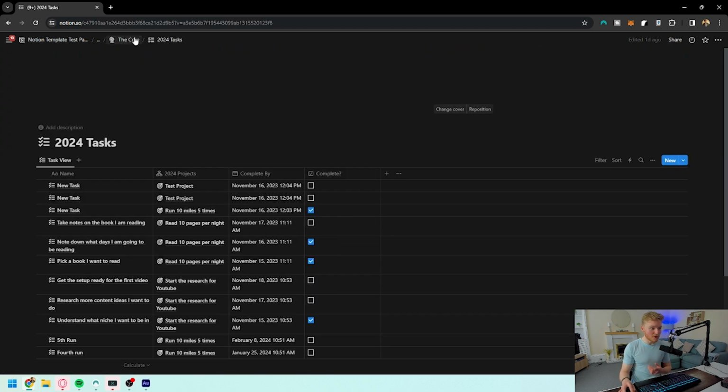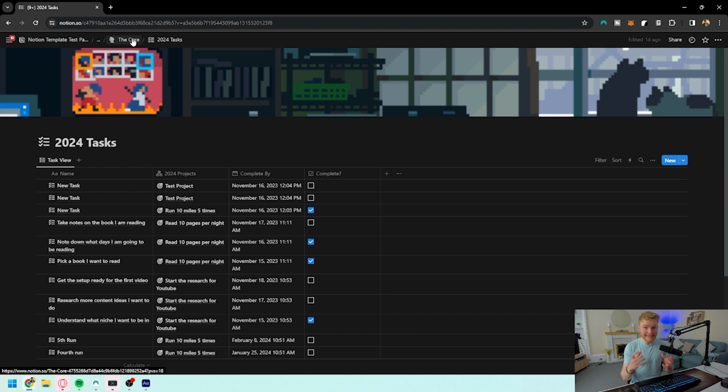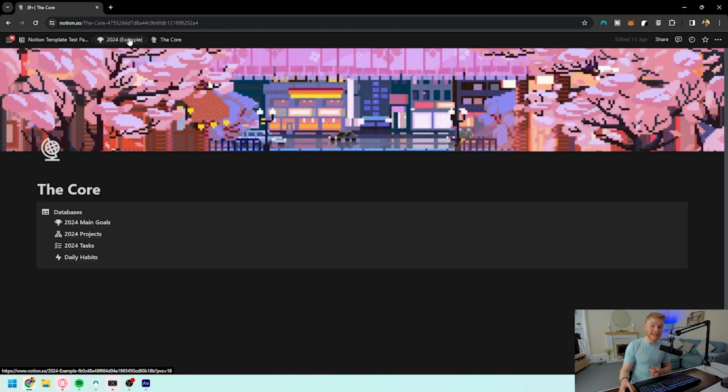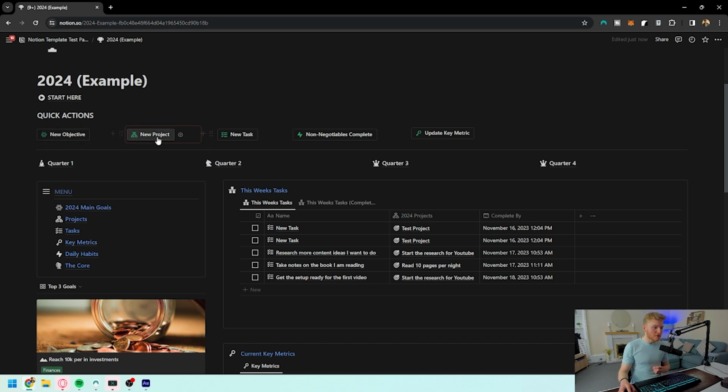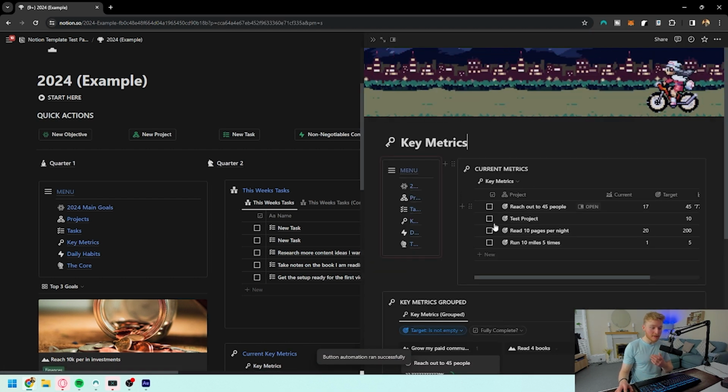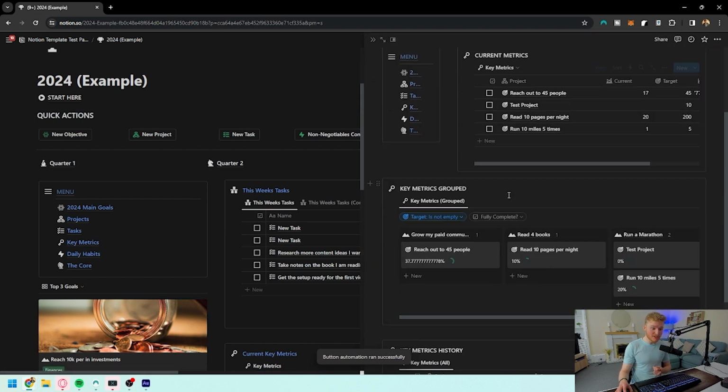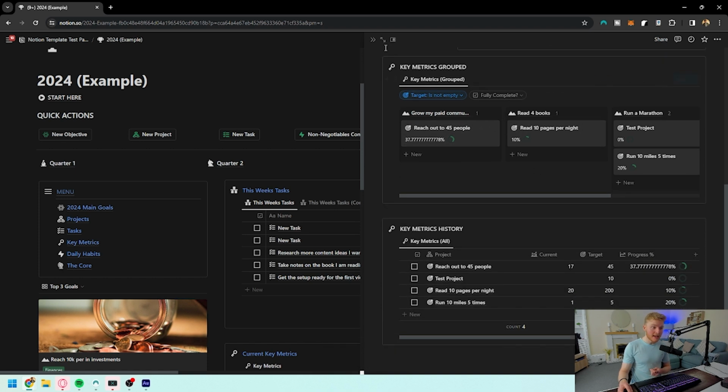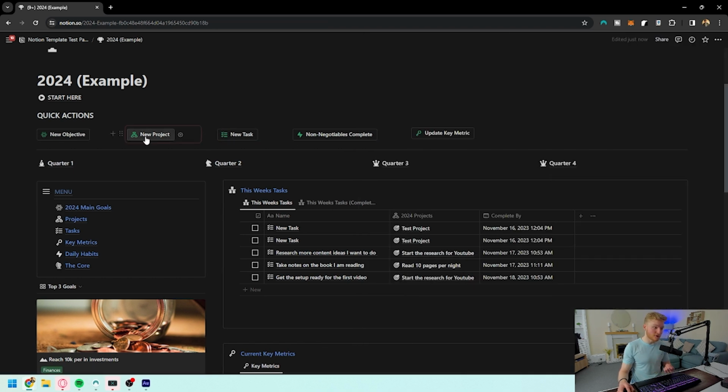So these are the areas where you can have access to all of the main databases and where they are actually created originally. From these buttons at the top, you're going to be able to do exactly what you could do in the rest of the areas. If there's a key metric you want to update, you can simply check this off, see the key metrics that you're working on, how you're getting on with them, and the same for your new tasks, your new projects, your new objective.